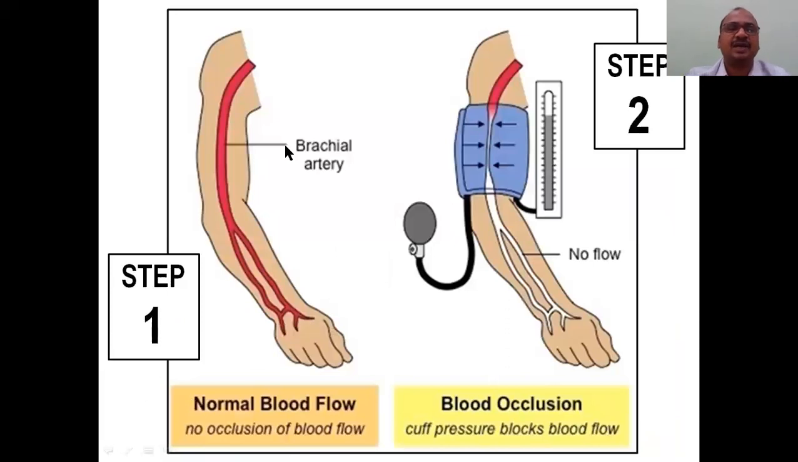Step one, the brachial artery only. Here we consider how to check the BP. You can see the brachial artery with normal blood flow, no occlusion of the blood. Then what happens when you put a cuff here and press it? It will be blocked. See here, no flow of the blood. This is called blood occlusion. Blood supply is stopped to the complete artery.